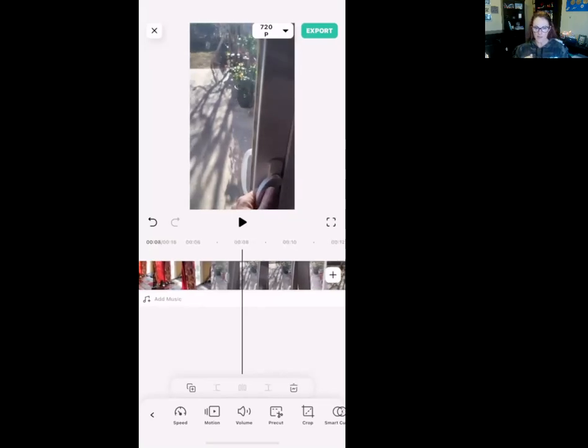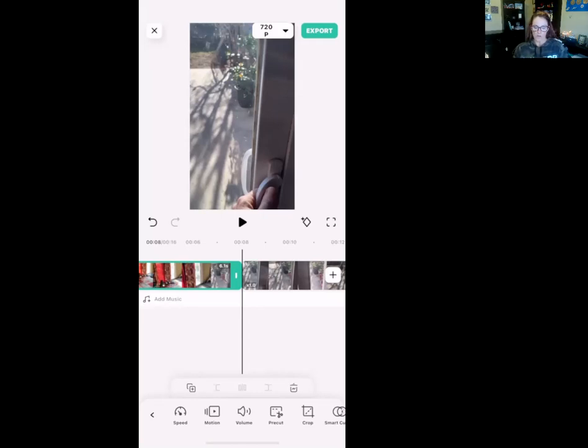So down on the bottom, well, first I need to tap so the video is highlighted. Now you see the green outline around it. And then underneath, right underneath the line, there's like a line with two little long circles on either side of it. So you're going to just tap that. Now it breaks that video from before the line and makes the after the line another little piece of clip.